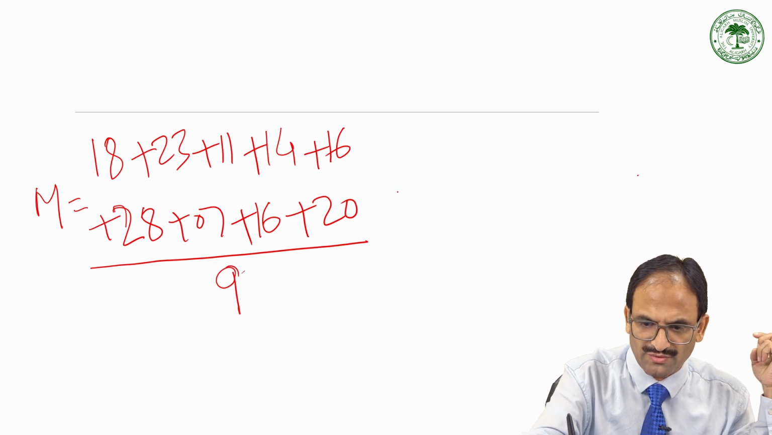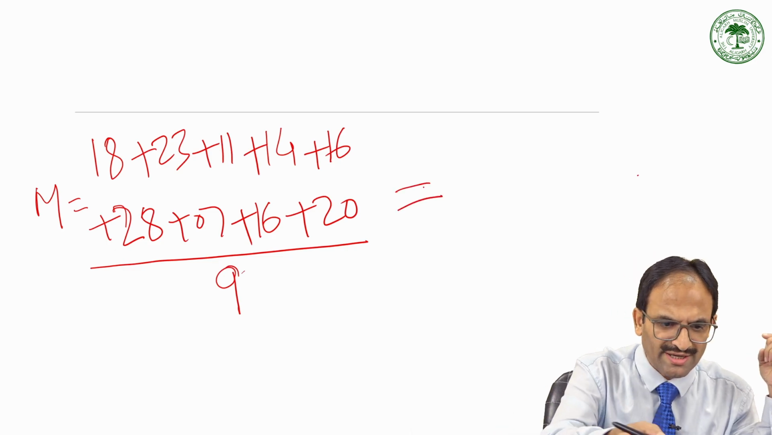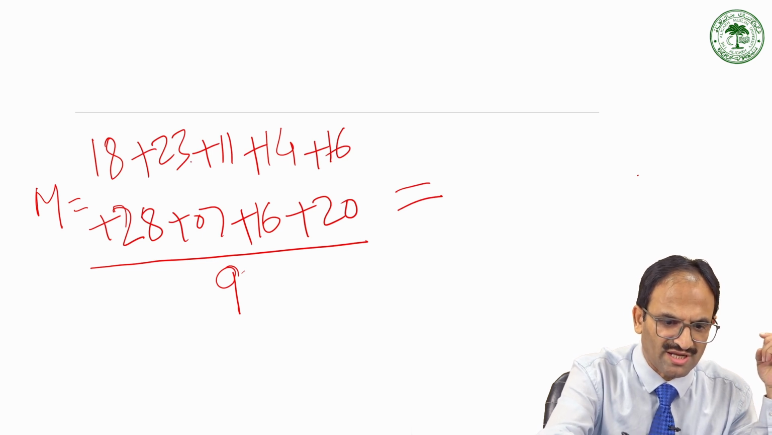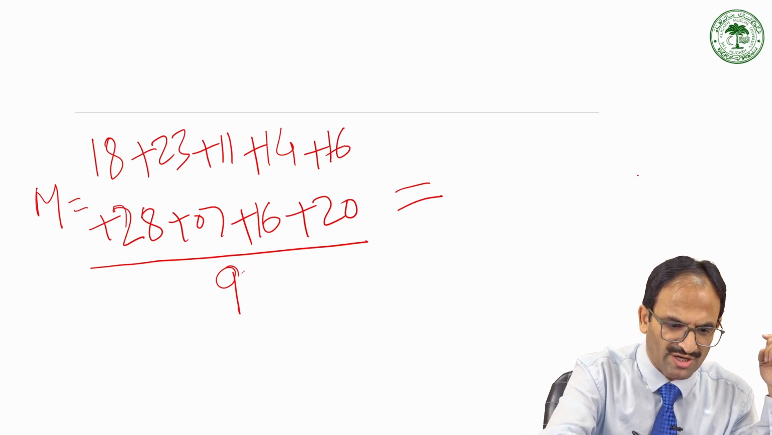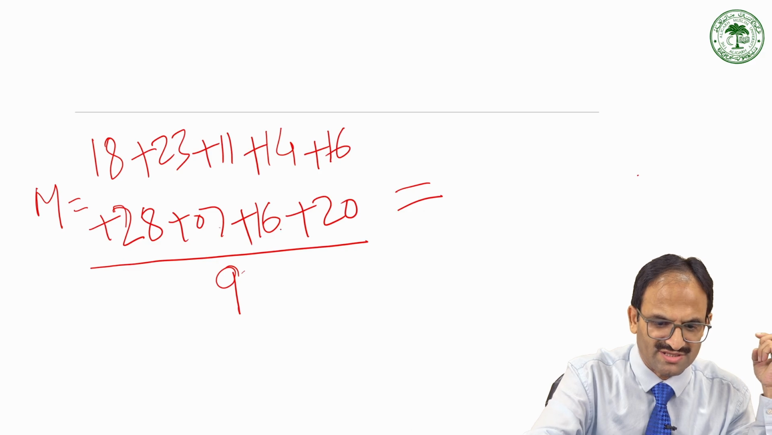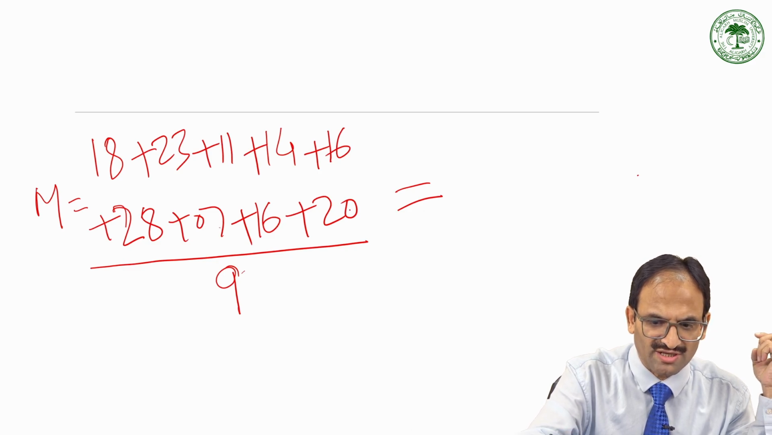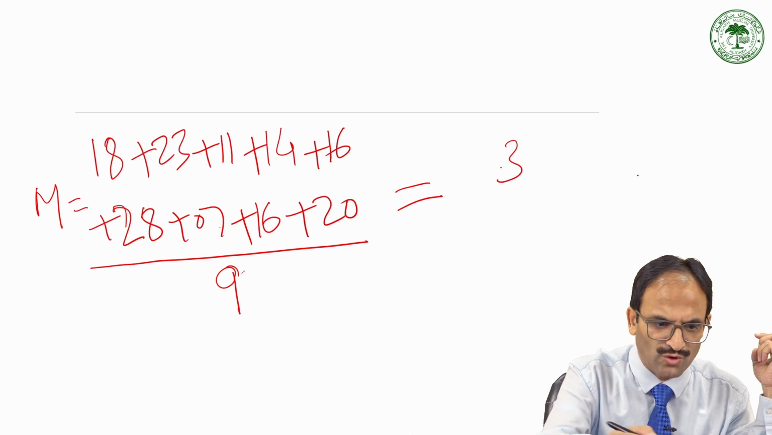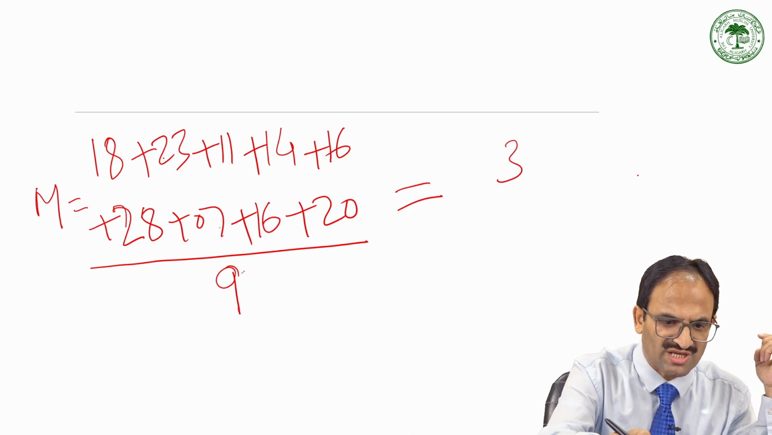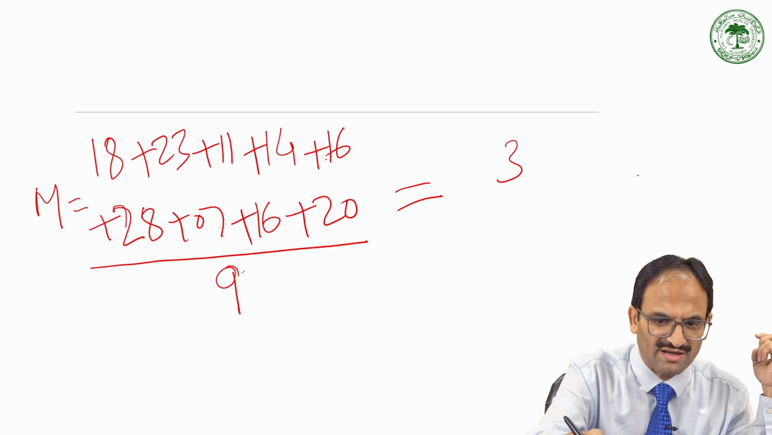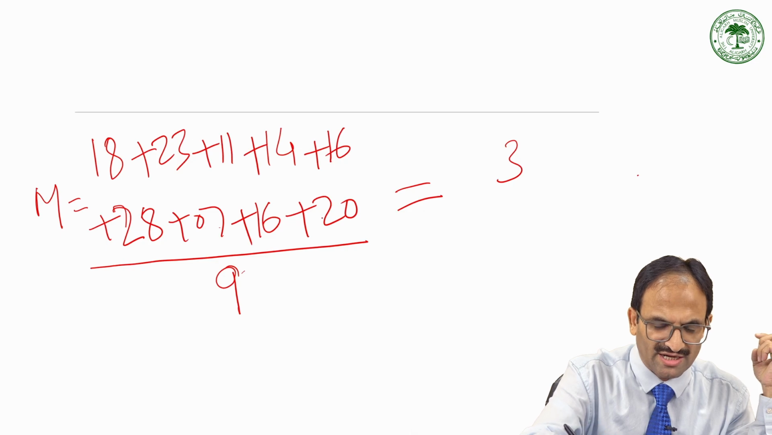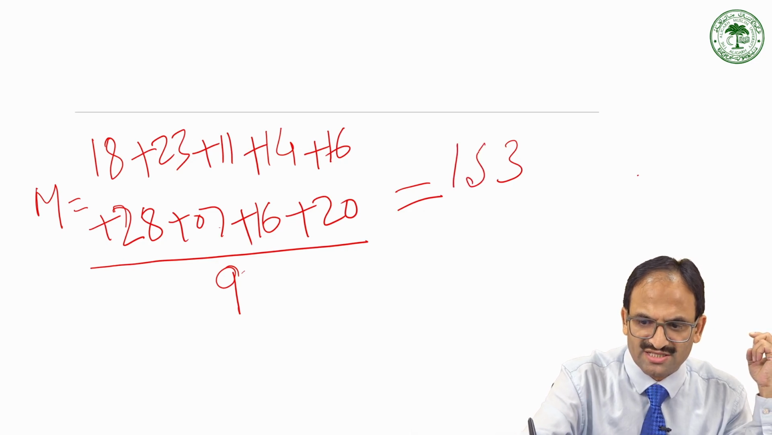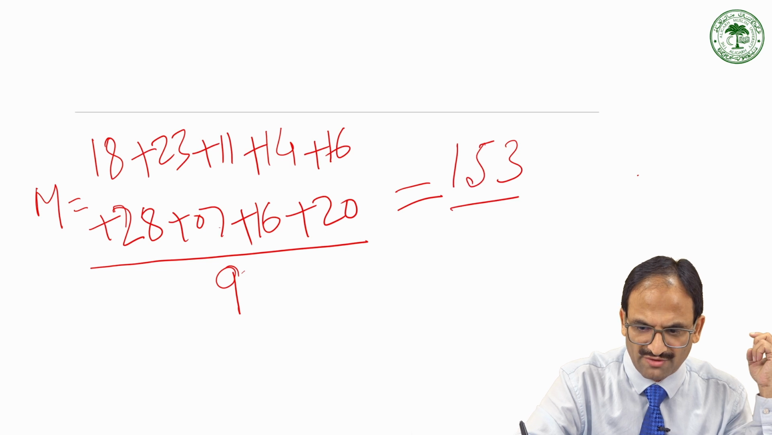We have to calculate the sum. So let me calculate. 8 plus 3, 11 plus 1, 12 plus 4, 16 plus 6, 22 plus 8, 30 plus 7, 37 plus 6, 43 and 0. So 3 carry 4, 4 and 1 is 5, 5 and 2 is 7, 7 and 1 is 8, 8 and 1 is 9, 9 and 1 is 10, 10 and 2 is 12, 12 and 1 is 13, and 13 and 2 is 15. So by that way, the sum is found out to be 153.